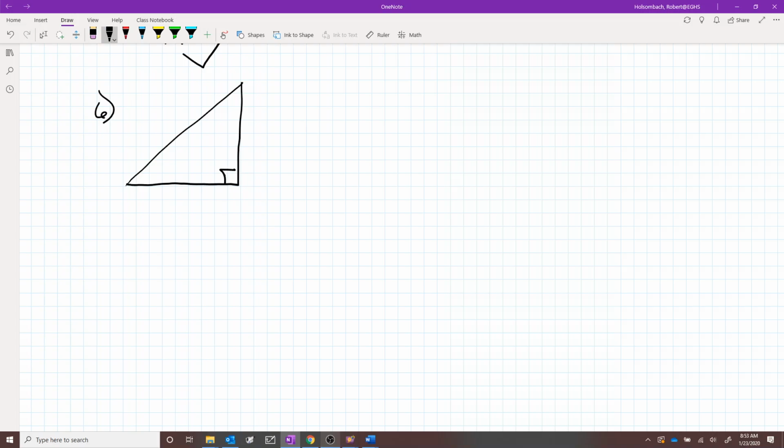You're given the hypotenuse as 18, one leg is 11, and you need to find this missing leg. So if you label the sides of this right triangle, the sides adjacent to the 90-degree angle are always A and B. The hypotenuse is always side C, and you know that A squared plus B squared equals C squared for every right triangle. So now you can substitute 11 squared plus B squared equals 18 squared.